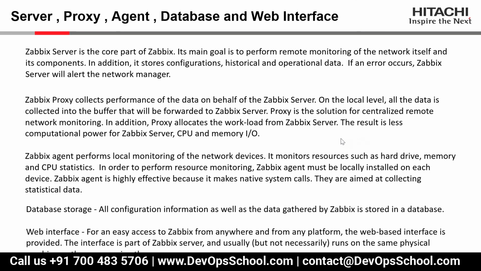Then we have the Zabbix agent, which is installed on the machines. It can send data to the Zabbix proxy or the Zabbix server. We can choose whether the data needs to be sent to the proxy or server, and accordingly it can be done.